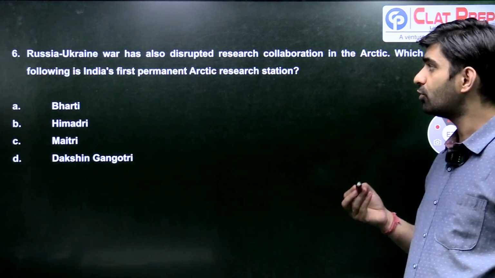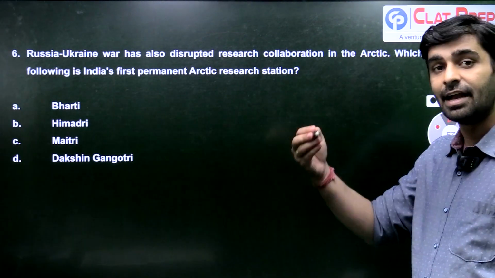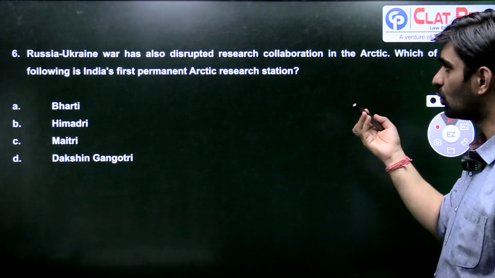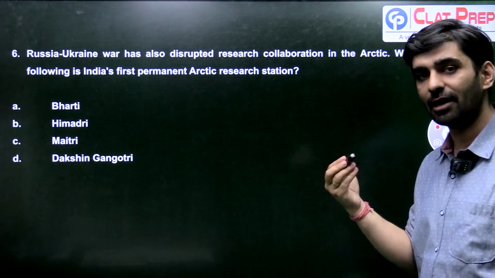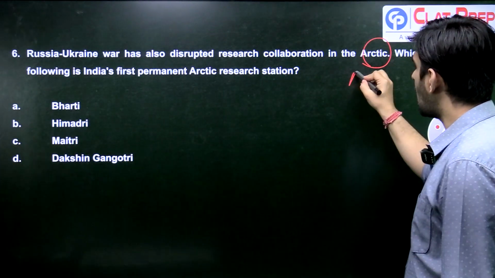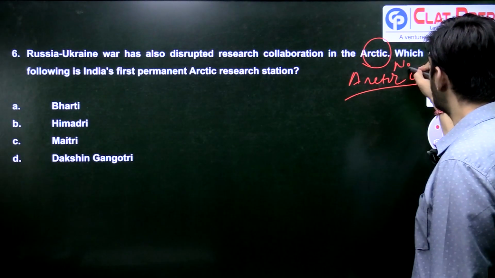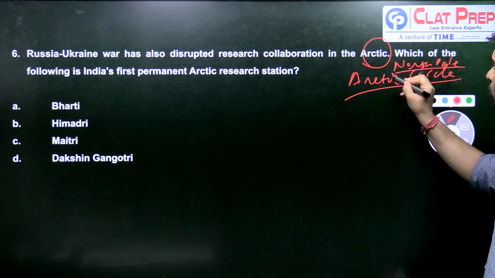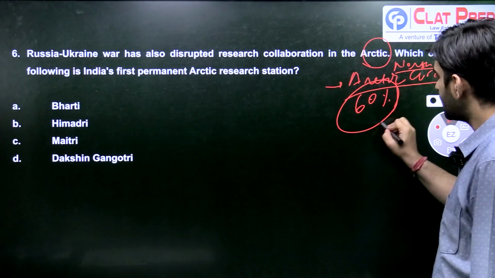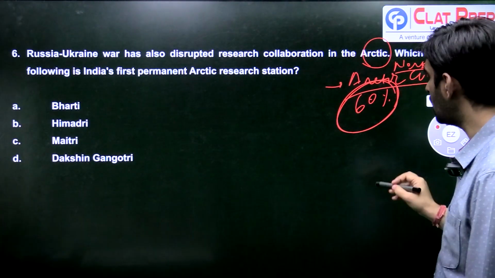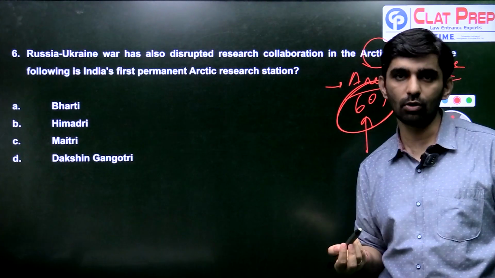Next question. So the Russia-Ukraine war is still continuing and it has disrupted many other related sectors also. One such sector which has been disrupted is research collaboration between Russia and many other countries. If you know the Arctic Circle, where you find the North Pole, many countries do collaborative research efforts there, and around 60% of the Arctic region is actually in control of Russia, which means if Russia is not going to collaborate with other nations, then it becomes very hard to conduct research.